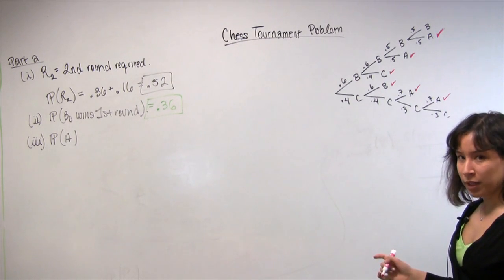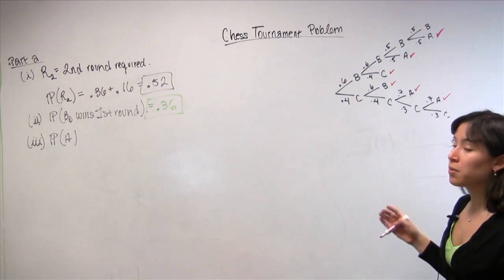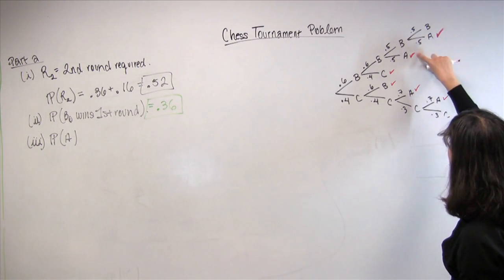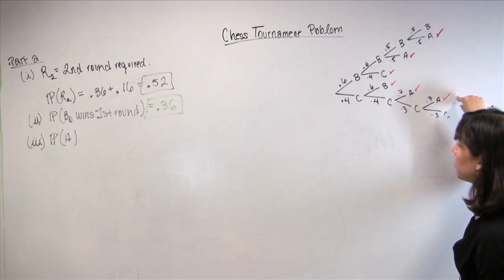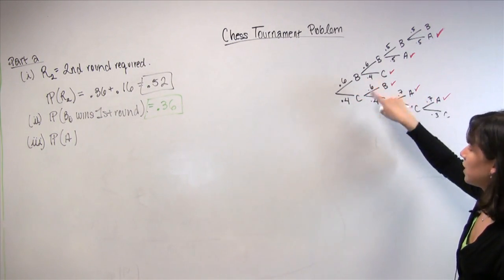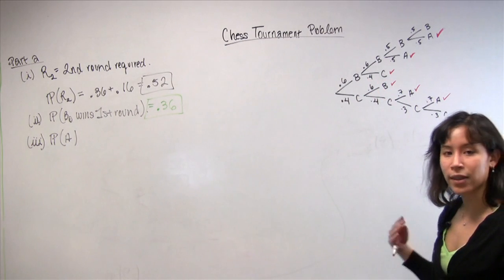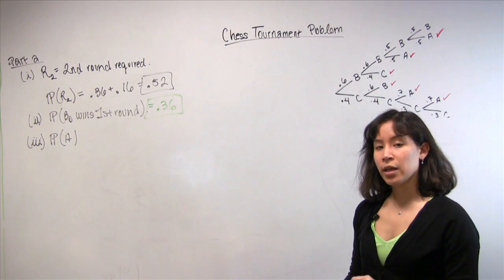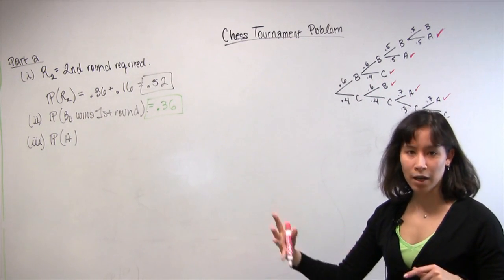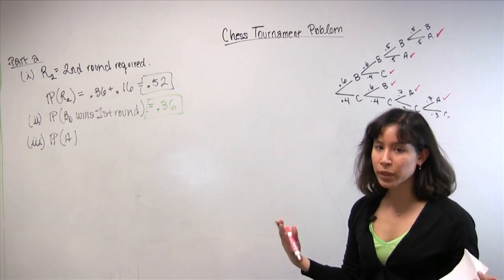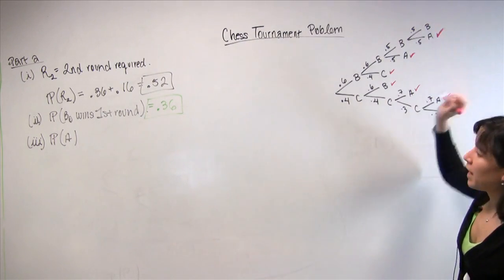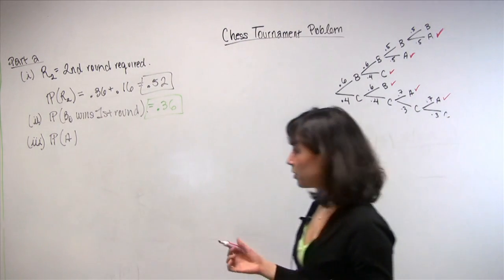So by my argument before, we know that the outcomes that comprise our event of interest are this one, this one, this one, this one, this one, and this one. So we could multiply the probabilities along each branch and sum them because they're disjoint to get the total probability. But we're not going to do that because that's a lot of algebra. Instead, we're going to look at the complement of the event. So we're going to notice there's only two branches on which Al does not retain his current championship.